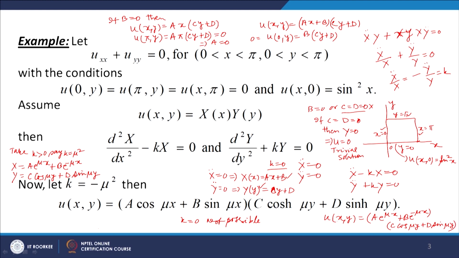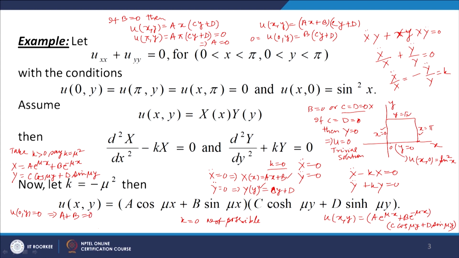Now let us see u(0,y) equal to 0. So u(0,y) equal to 0 gives, put x equal to 0. So we get (A plus B) into (C cos mu y plus D sin mu y). Okay. So either A plus B is 0 or C and D are equal to 0. C equal to D equal to 0 will give u(x,y) equal to 0. So we cannot take C equal to D equal to 0. So we consider A plus B equal to 0.